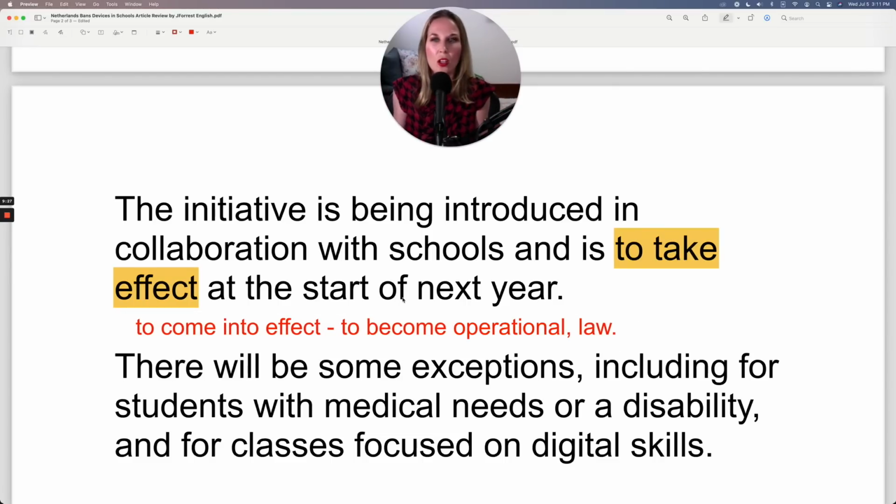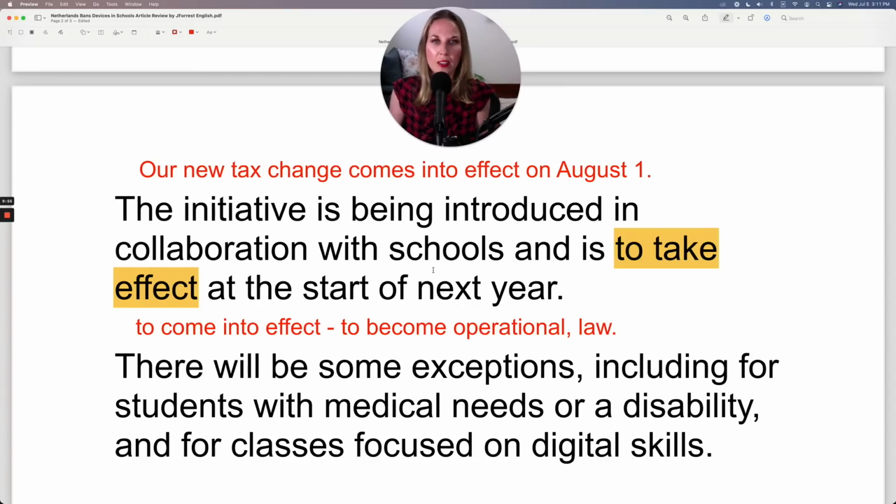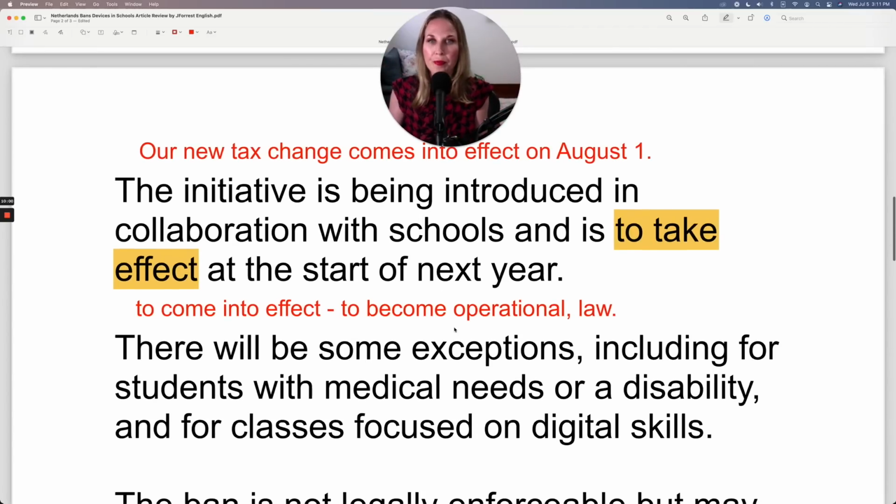So you'll see this a lot with government, our new policy, our new tax change comes into effect on August 1st. And then they can list a specific date, or they might say comes into effect soon in the new year. It doesn't have to be a specific date. Come into effect or take effect, when it will officially start or become operational.